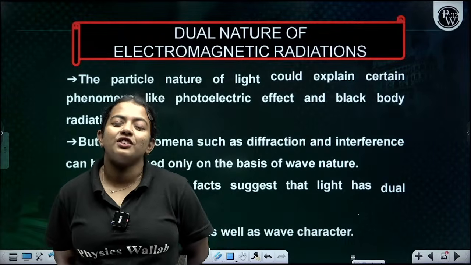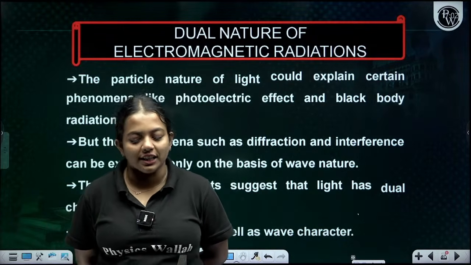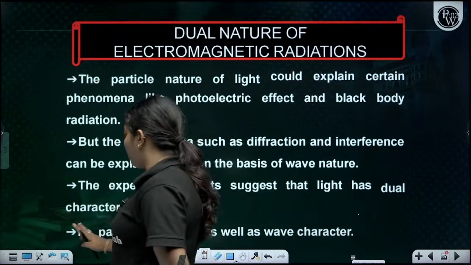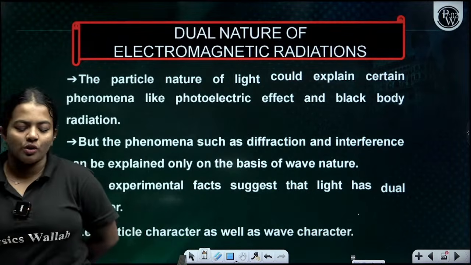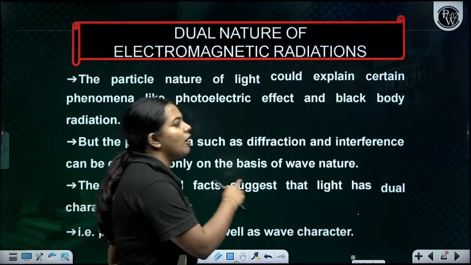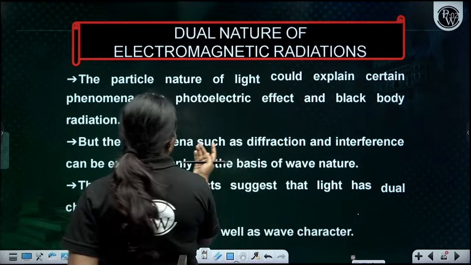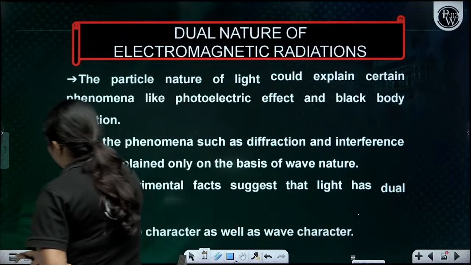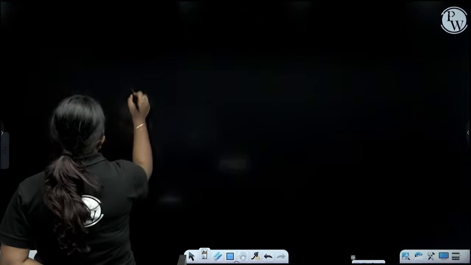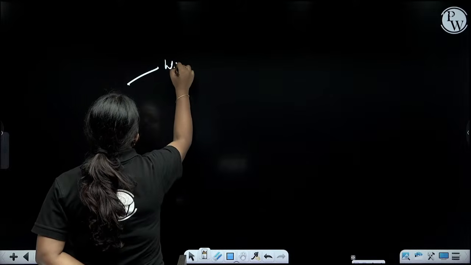Okay, fine. So there is a dual nature of the wave, that is the particle nature, and also the wave nature. In the wave nature, you have interference, diffraction and all those things. In the wave nature, we are not going to study that. So I can say that they do have the dual nature, the particle nature and the wave nature.